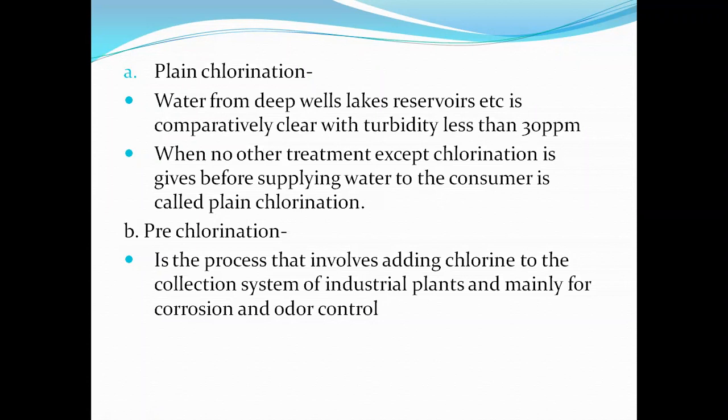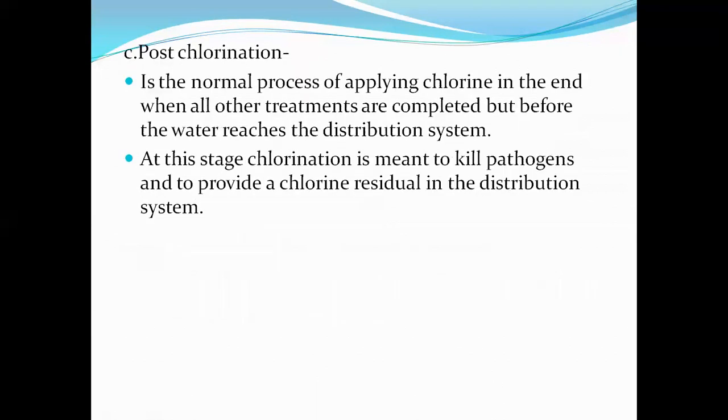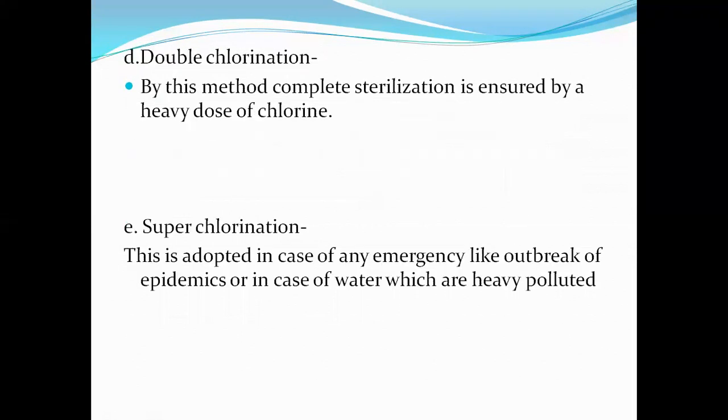After that, next is the pre-chlorination. Pre-chlorination means the chlorine is added to the water before it is supplied to the industrial plants or to the consumers. After that, third is the post-chlorination. What is meant by post-chlorination? Post-chlorination means the chlorine is applied at the end of all water treatment, but before the water reaches the distribution system.